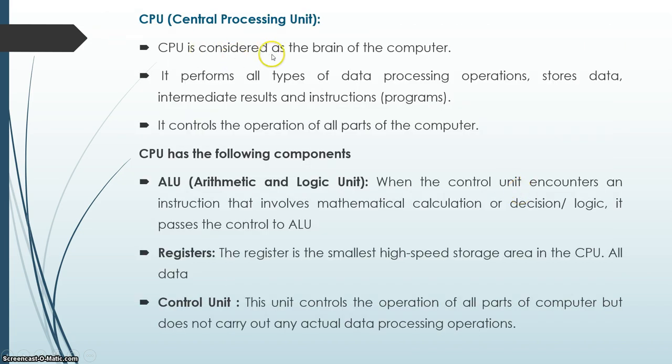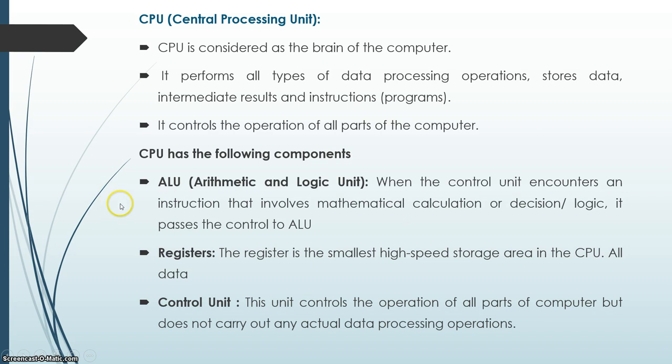The CPU is considered the brain of the computer. It performs all types of data processing operations, and stores data, intermediate results, and instructions. It controls the operation of all parts of the computer. The CPU has the following components. The main components are the ALU, registers, and control unit.